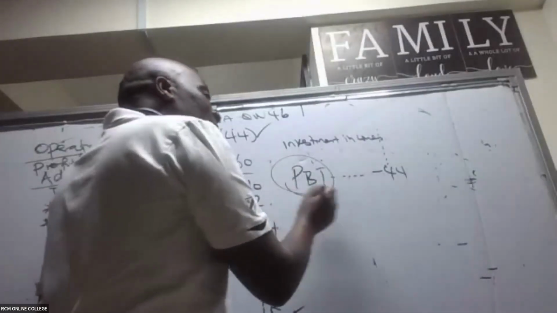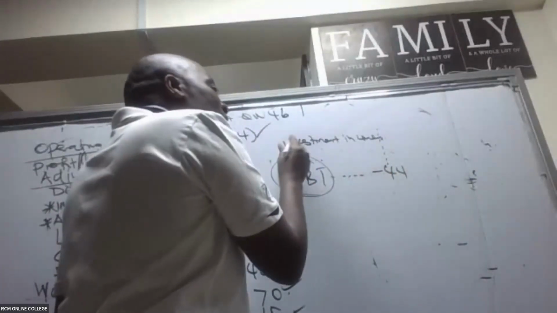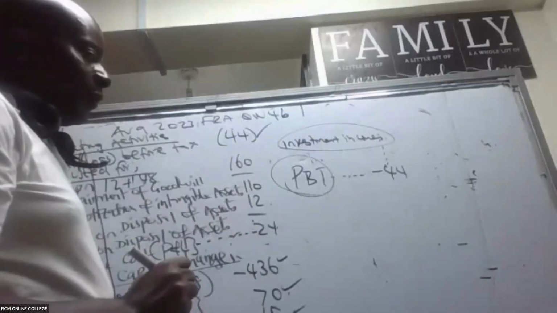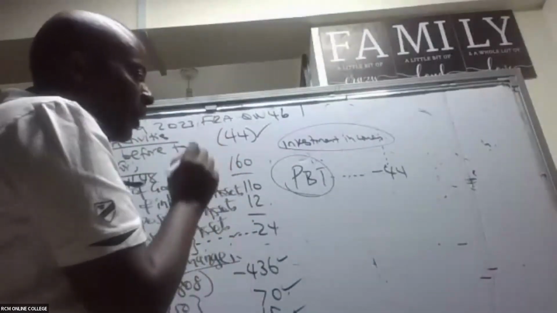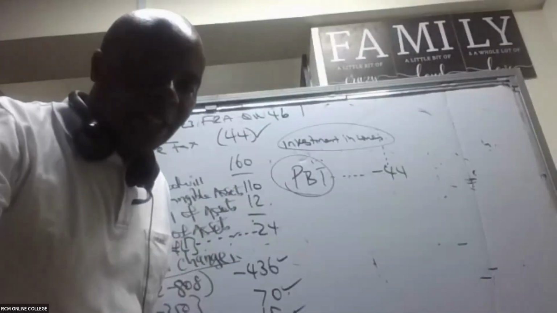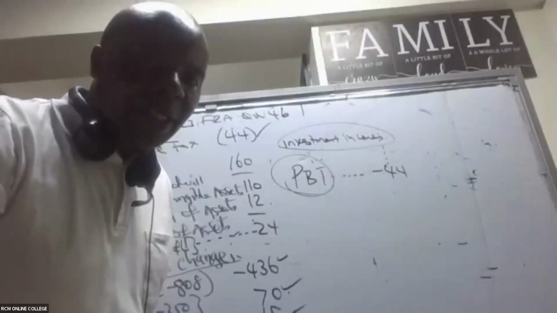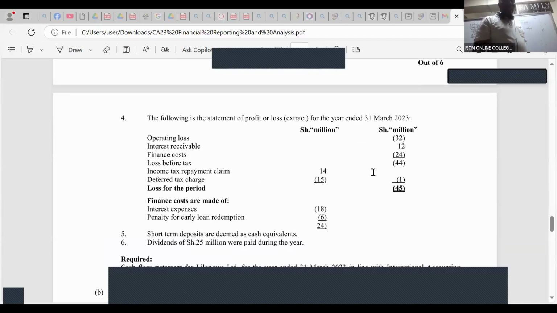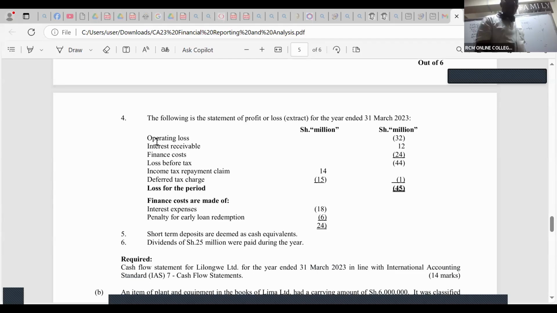So you have to be very, very keen here. When you have this PBT, please look north. Try to single out any investment incomes that you need to deduct out of this. Let's see whether we have any investment incomes. So we are looking at this extracted P&L, and you can see this loss before tax, this 44. So we ask ourselves up here, do we have any investment income?